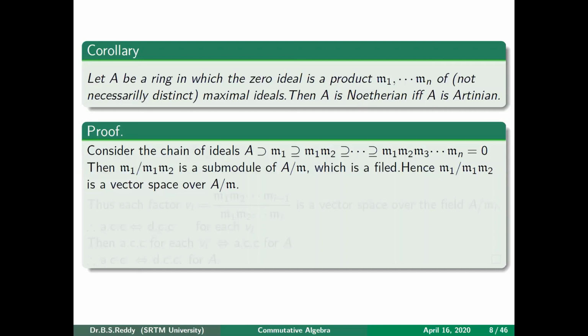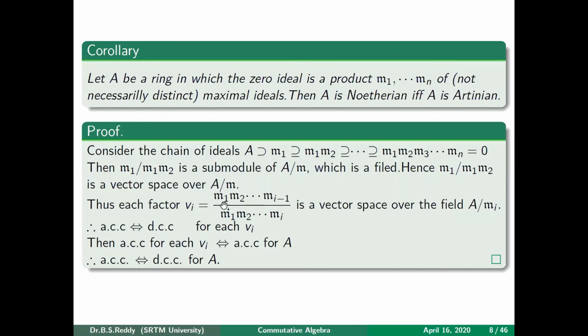Once by using the previous result this is a finite dimensional vector space, then ACC, DCC and finite length are all true for any finite dimensional vector space. This is not only true for M1 modulo M1M2, it is also true for each factor Vi, which is M1M2...Mi minus 1 modulo M1M2...Mi. Each one is a finite dimensional vector space over A modulo Mi. Therefore for each of these, ACC is the same as DCC. Because A is Noetherian, ACC is satisfied, so DCC is satisfied for each Vi.